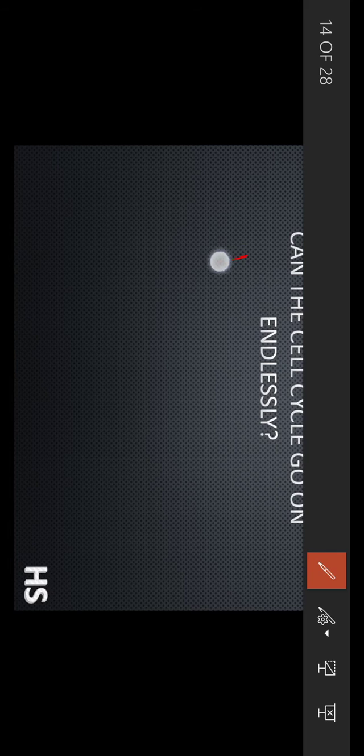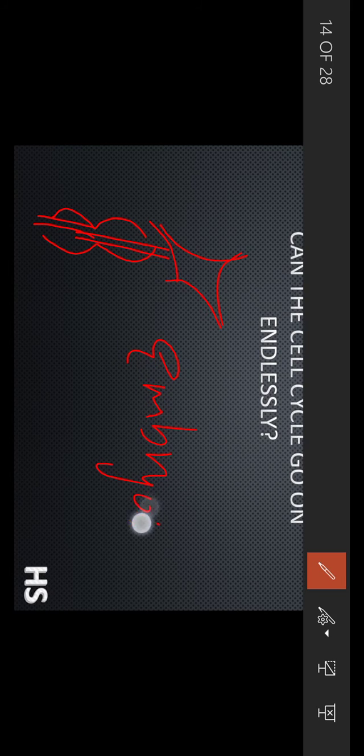Like we have a nerve cell. These are the nerve cells which are present in the spinal cord and the brain. They are formed during the embryonic stage. They do not divide further. Once they are dead, they are not replaced. So they do not undergo the cell cycle. When they are formed, they are formed. They are not going to get changed.